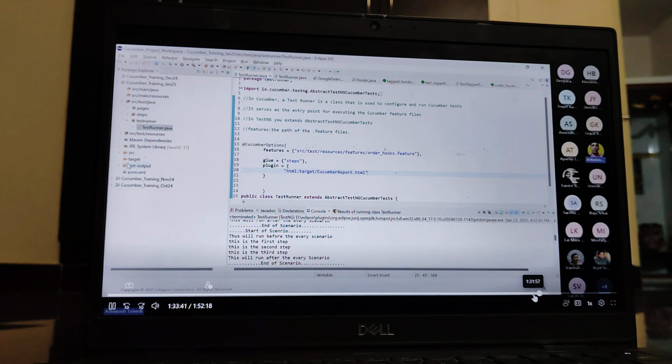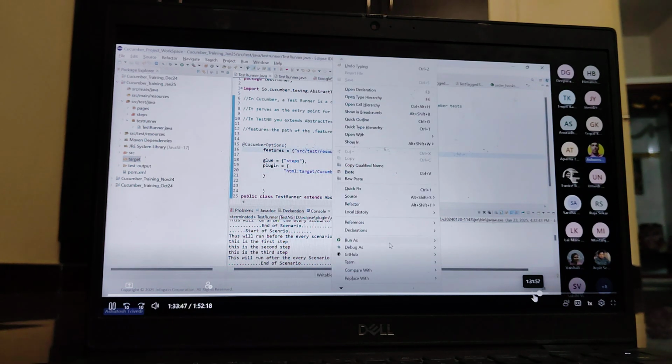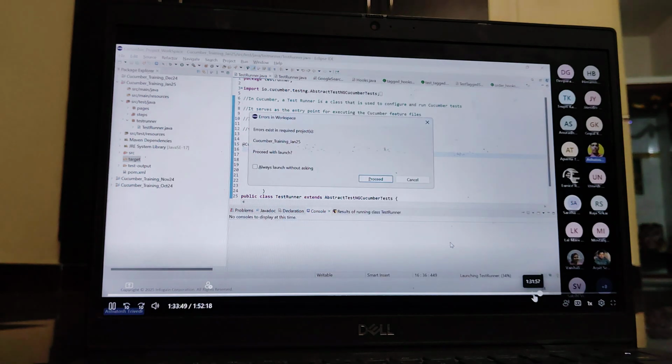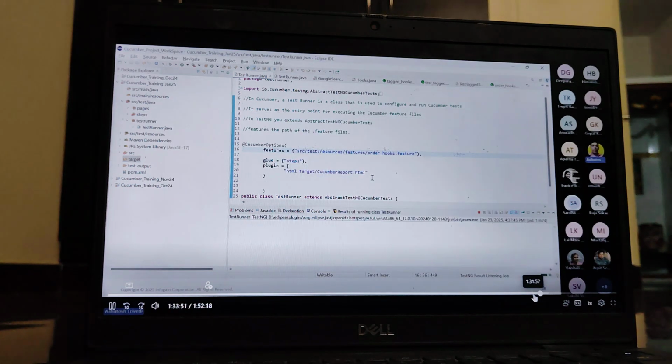As of now, you can check the target folder is empty, nothing is there. But now run it as a Cucumber test once again and verify here.